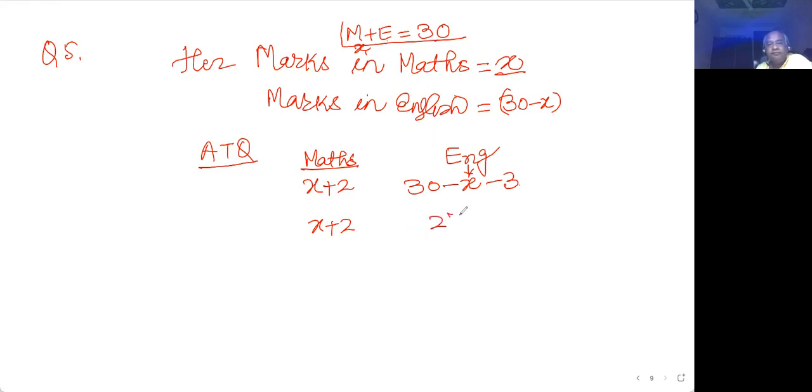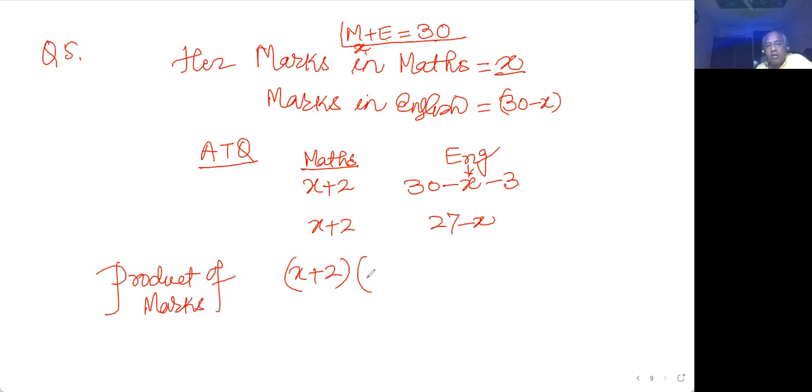And they say the product will be, so this is the product of marks in maths and English, and this is 210, I think.